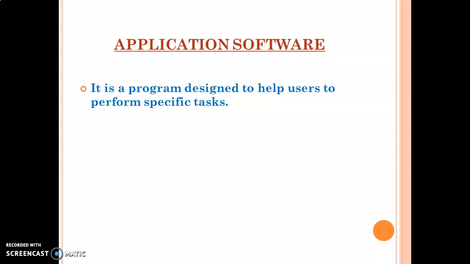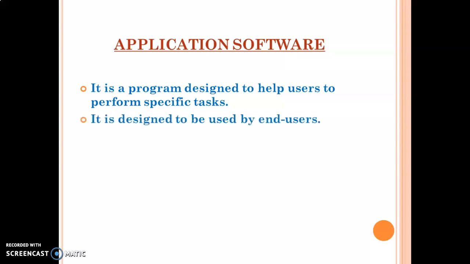Let's see an example. In MS Word, we can create a document. We can type, we can edit, and we can format. In MS Paint, we can only draw pictures and objects, and color them. In MS PowerPoint, we create a presentation like the one you are seeing on your screen right now. I have taken the help of MS PowerPoint to create this presentation.